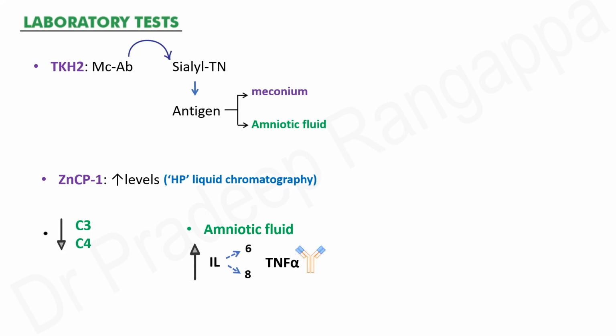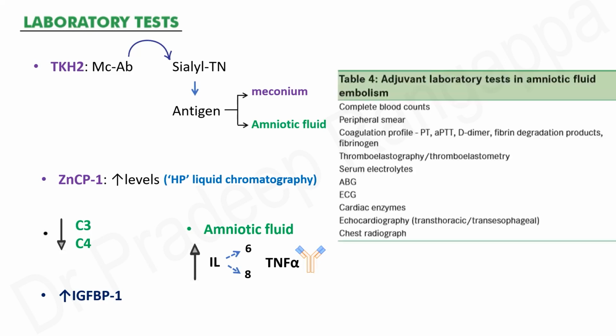In the amniotic fluid, they have found increased levels of interleukin 6, interleukin 8, TNF alpha, tumor necrosis factor alpha receptors, and there can be increased levels of interferon gamma and fetal fibronectin. So these are some of the antibodies they have looked at in lab tests.